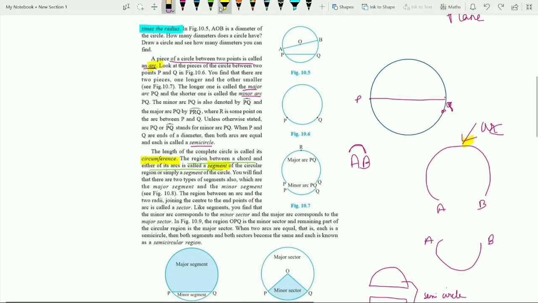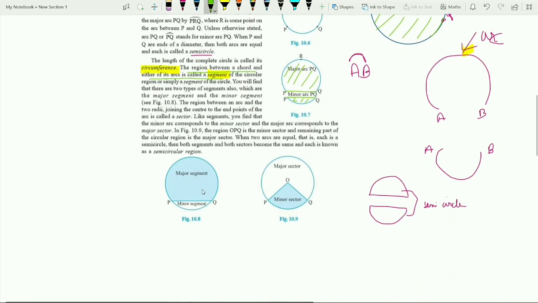The region between a chord and either of its arcs is called a segment. So this part is called a segment and this part is called a segment. These are both equal segments because this is the diameter. But if we consider this one, this is a segment and this is also a segment. Here we have shown that, right?